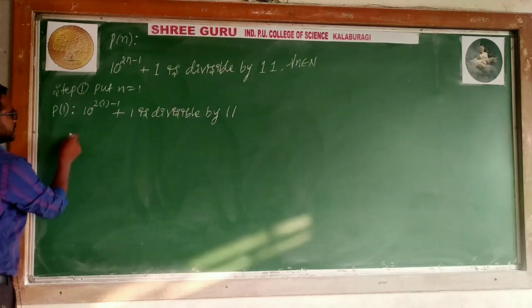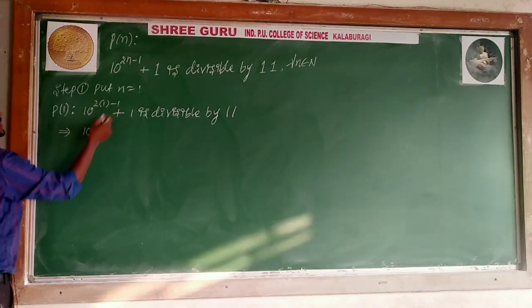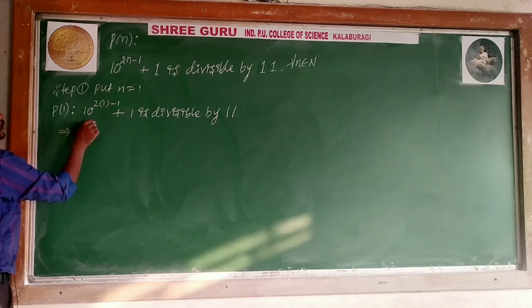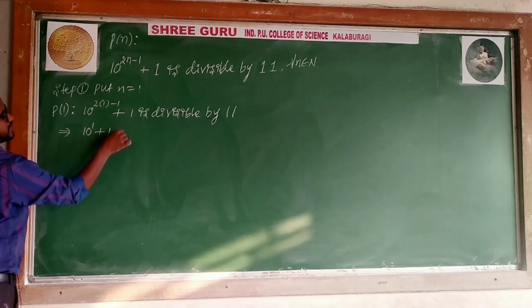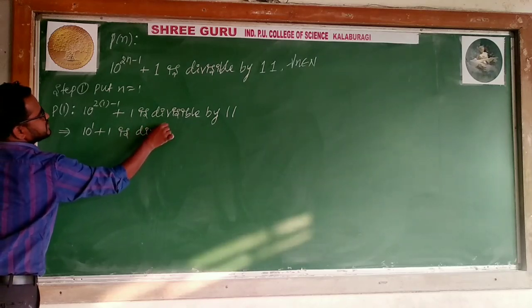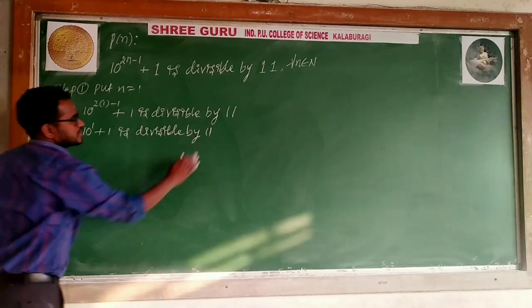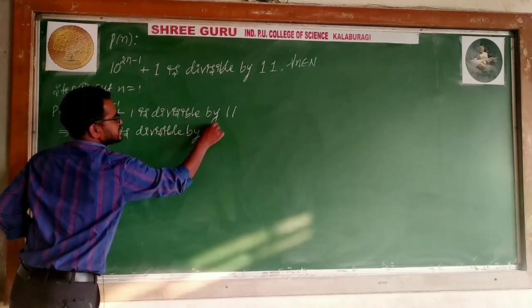See, 2 into 1, 2 minus 1 is 1 only, plus 1 is divisible by 11.